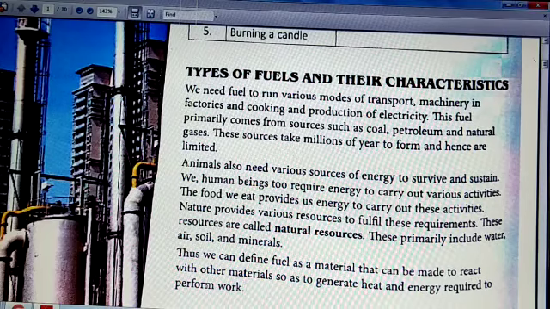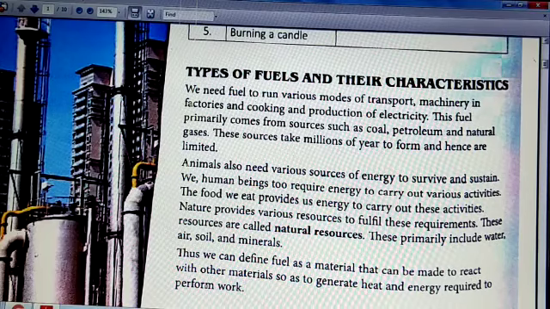It should not undergo explosion on burning. It should be easily transported. It should be cheap and available, and it should not cause pollution on burning. So we'll study it later on. Now the main topic is renewable and non-renewable resources.